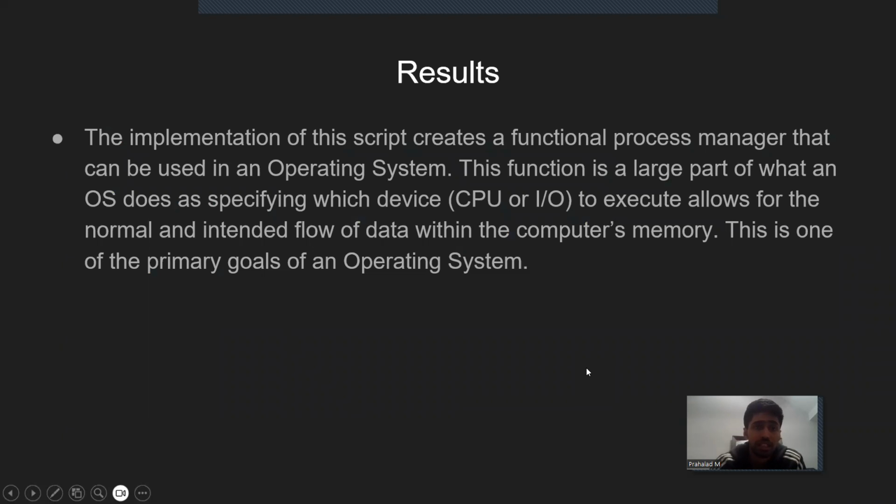Very simple. The result is that the implementation of the script creates a functional process manager that can be used in an operating system. This function is a large part of what an OS does, specifying which device to execute, and it allows for the normal and intended flow of data within the computer's memory. This is one of the primary goals of an operating system.